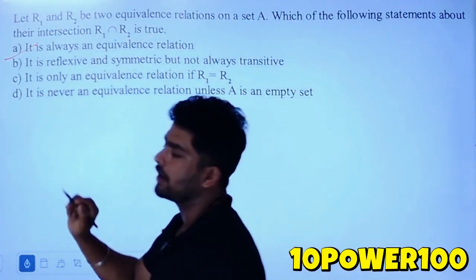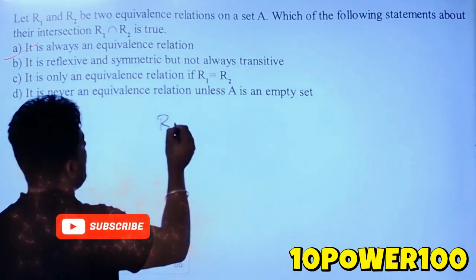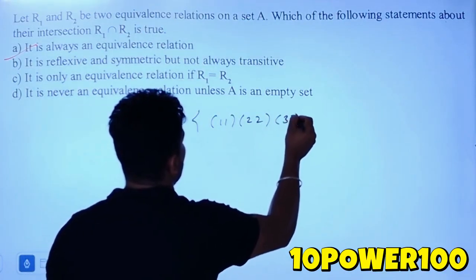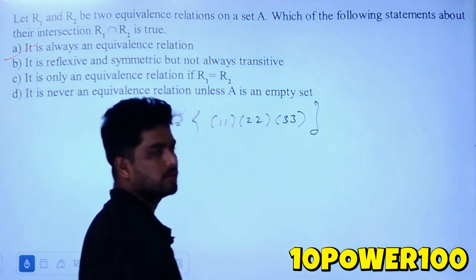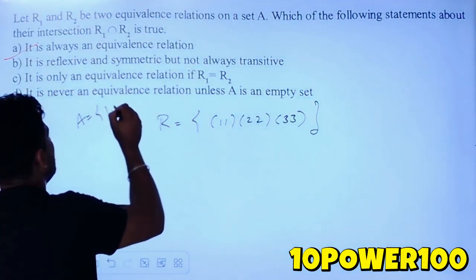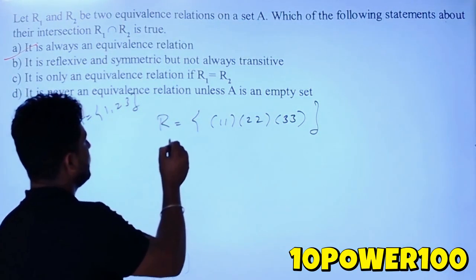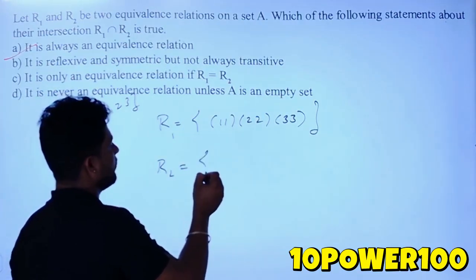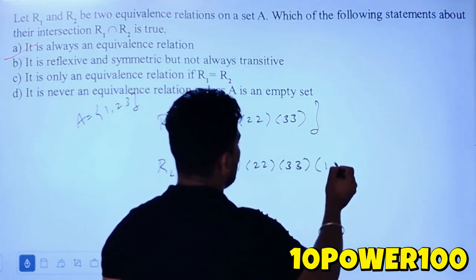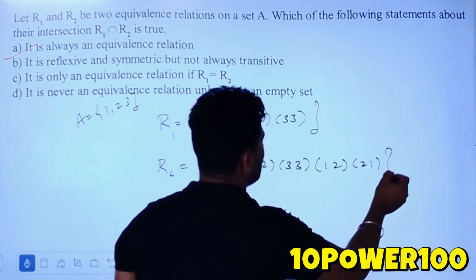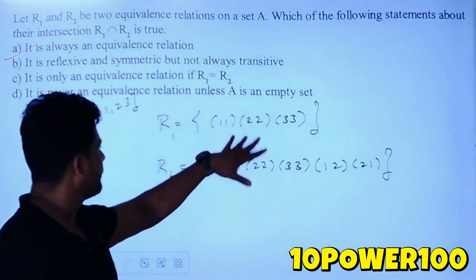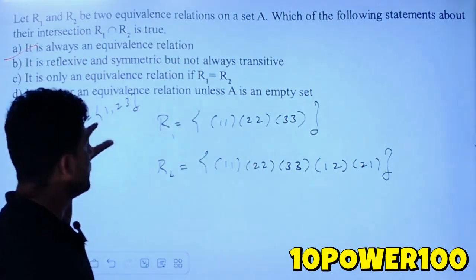The reason is, now I'll take one relation. R is equal to (1,1), (2,2), (3,3). This is one of the equivalence relations, if I consider set A is equal to {1, 2, 3}. And this is R1. I'll take one more relation: the same (1,1), (2,2), (3,3), along with (1,2) and (2,1). Even this is also an equivalence relation. Like this we get so many relations, but here I have considered only two. And set A is not an empty set.